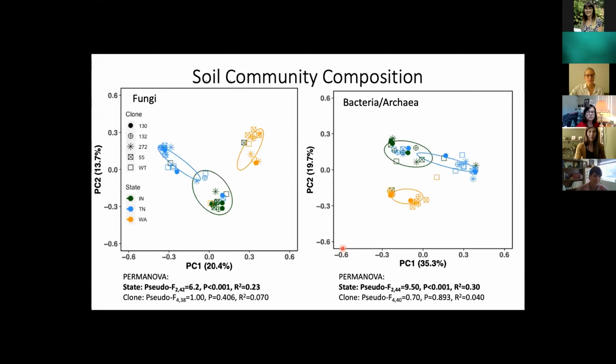When we consider the soil community composition, this is similar to what we saw for fungi. Once again, these are PCoAs, or principal coordinate analyses. Points are colored by their state of origin and shaped by their host genotype. What we're seeing is that our native range states, Indiana and Tennessee, are more similar in composition to one another than they are to the introduced range state of Washington. However, there's considerably more overlap in the soil than what we saw in the caulosphere. Once again, we also see that region is a much larger explanatory variable for the variability in the composition of these fungal and bacterial communities in the soil compared to host genotype.